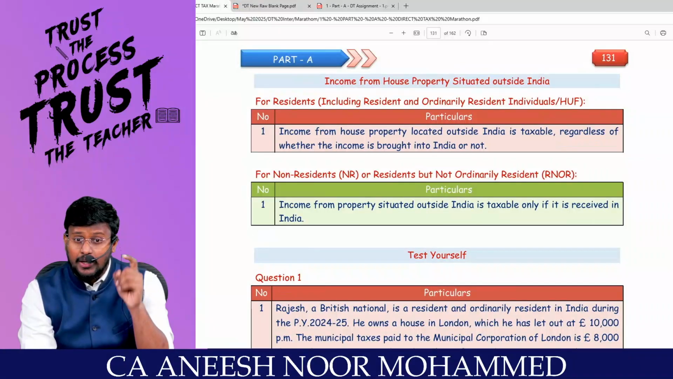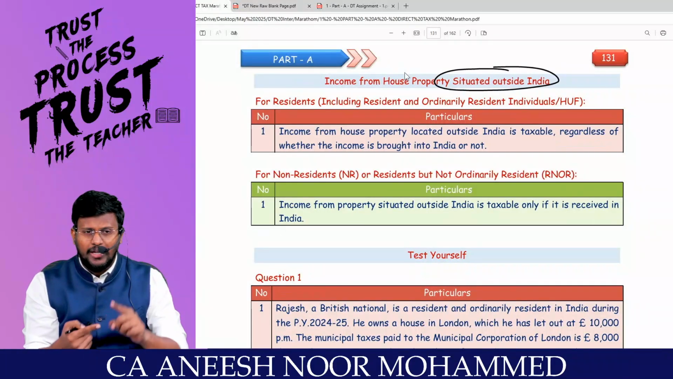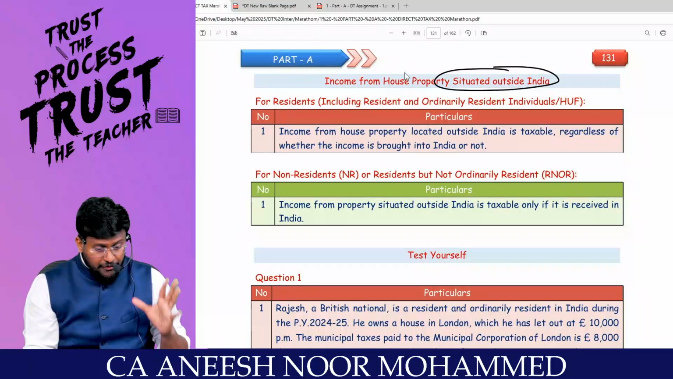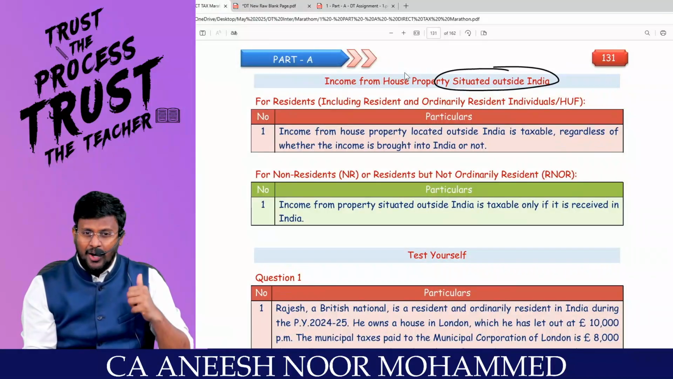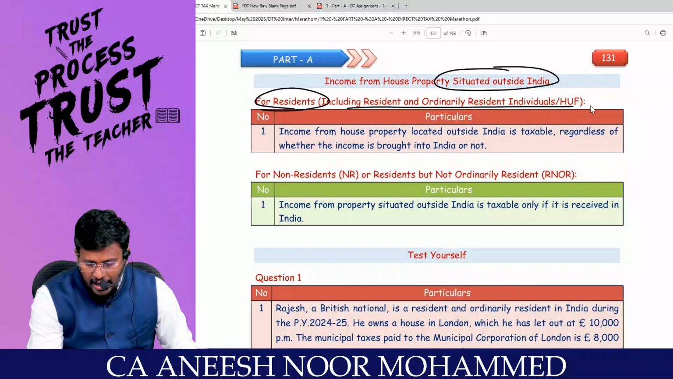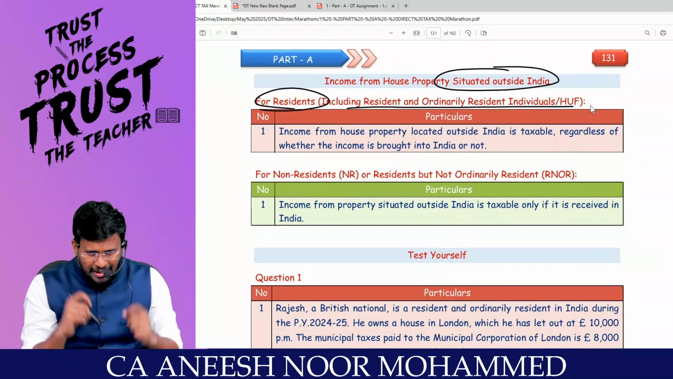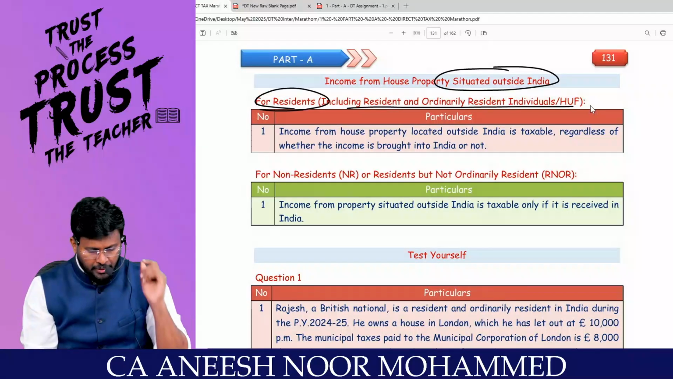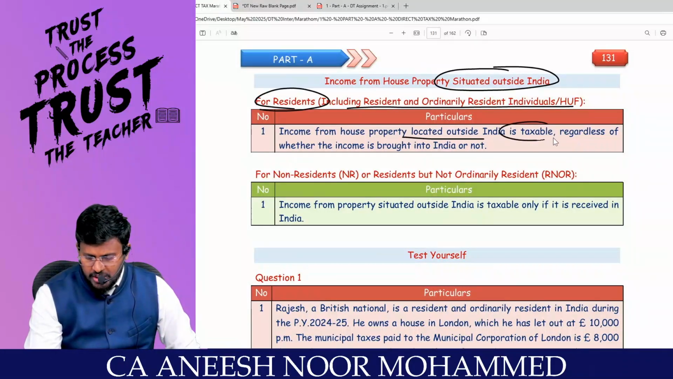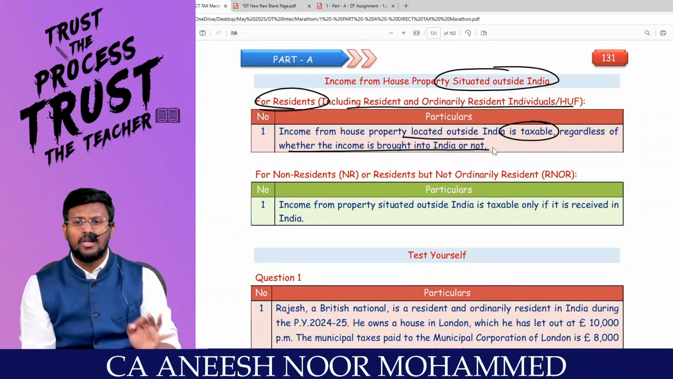Sometimes the let out property may be situated outside India. If the let out property is situated outside India, you have to check the status of the assessee, whether the assessee is a resident and ordinarily resident. If the person who owns the building is resident and ordinarily resident, global income applies, and income from house property located outside India is taxable regardless of whether the income is brought to India or not.